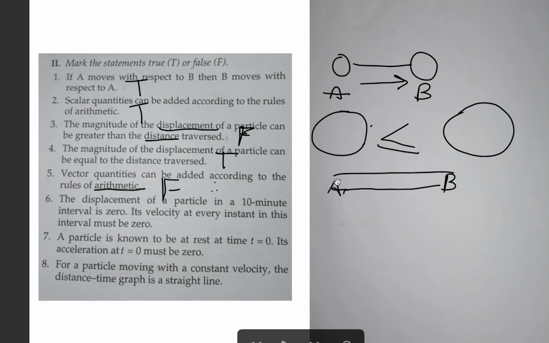But that doesn't mean the velocity is 0, because the particle is moving from A to B, then returning from B to A. So it doesn't mean that velocity is 0. So this is false.